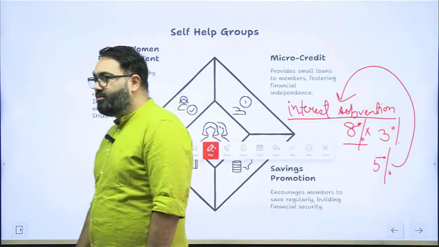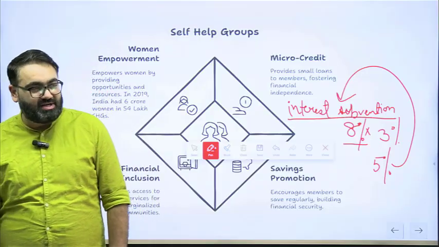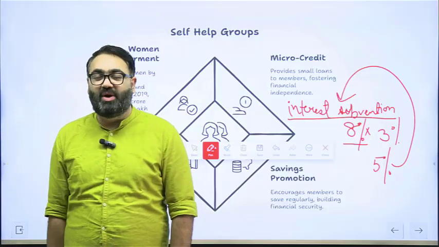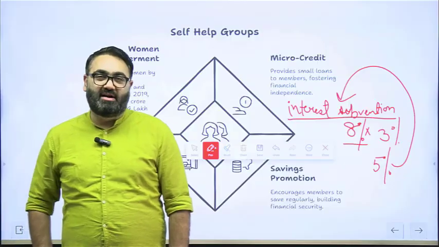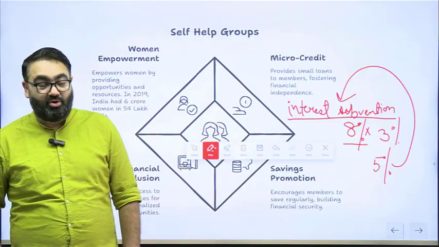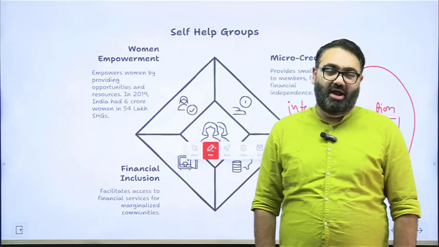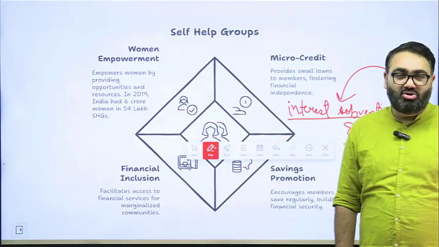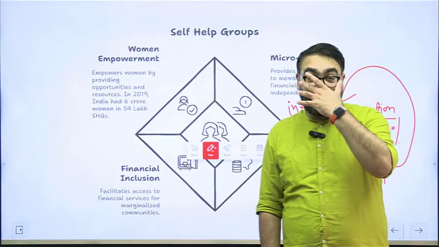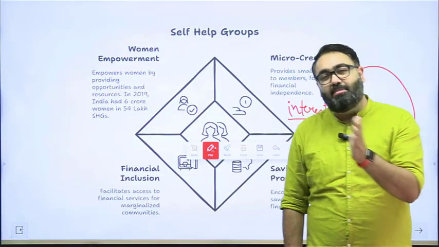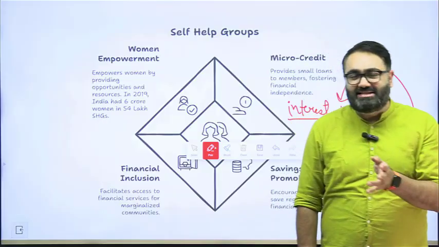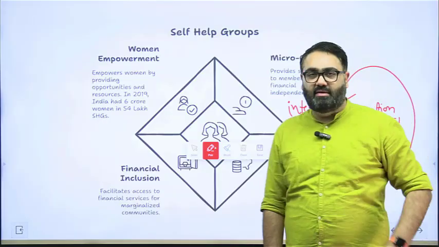So for self-help groups, for example, and a lot of other groups as well, let's say the Kisan credit card scheme, the government offers an interest subvention scheme. Please remember and never write that the bank offers a loan or the government offers a loan. That does not happen. Governments never give loans. They create situations to push the banks to give the loan, number one. And secondly, they offer things such as interest subvention.